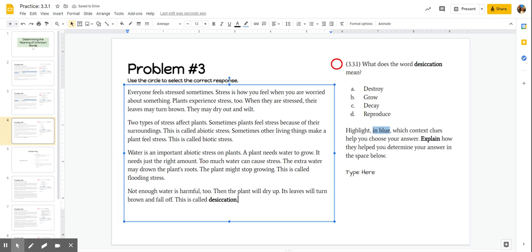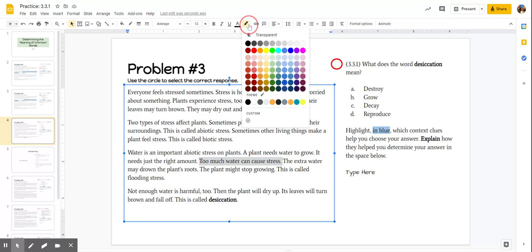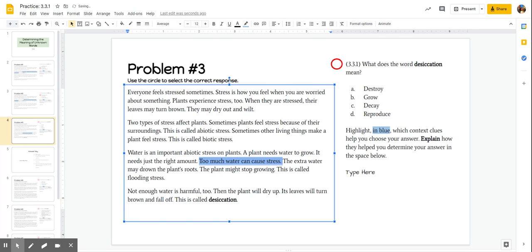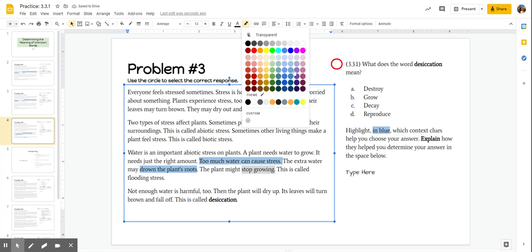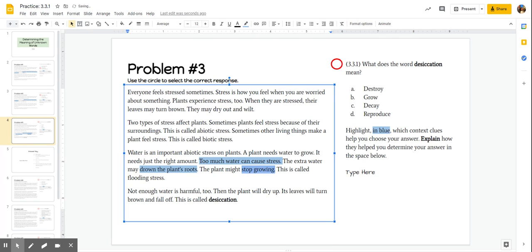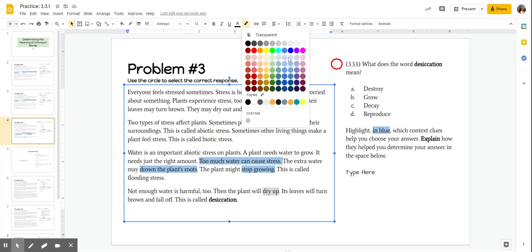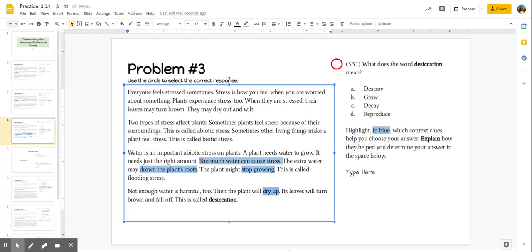And so I think it says too much water can cause stress because that sounds bad. It can drown the plant's roots. It might stop growing. So not enough water is harmful. Then the plant will dry up. So these all sound bad. Its leaves will turn brown and fall off. That also sounds bad. So I'm going to think that desiccation probably means the opposite of flooding stress.